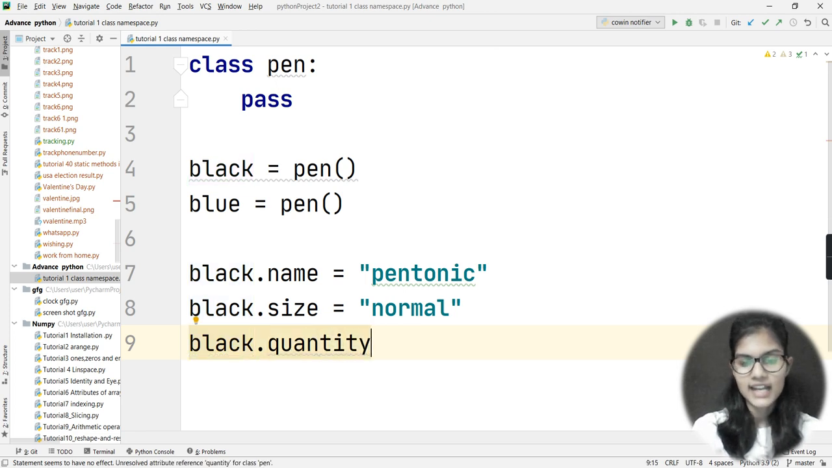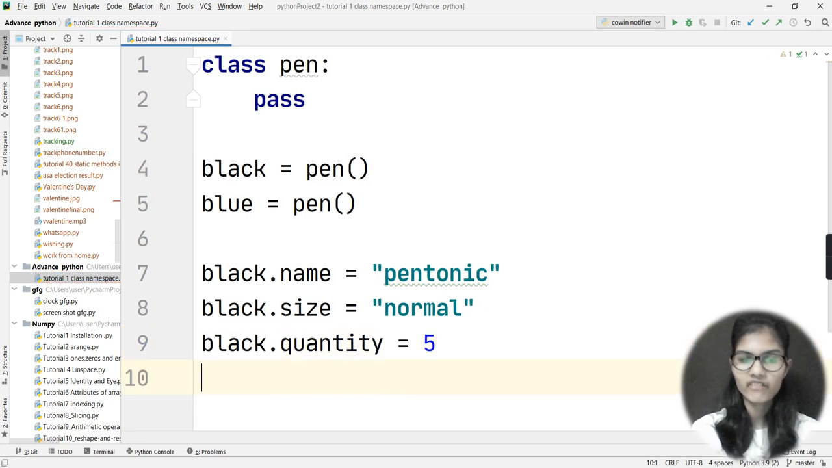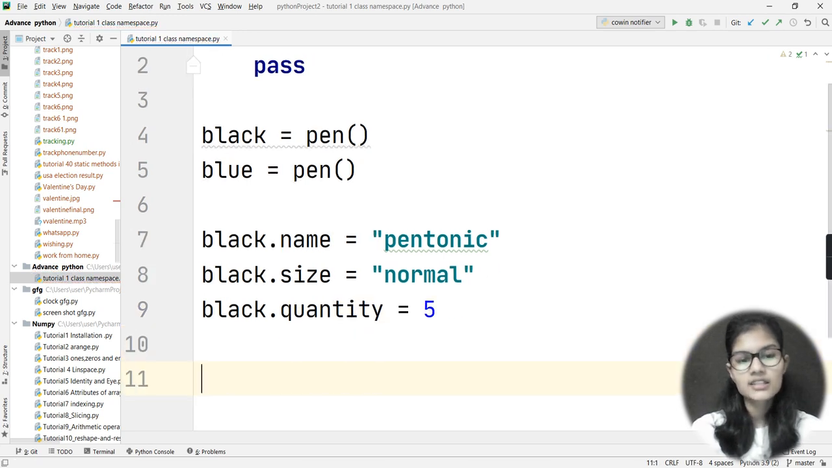Okay, quantity, and I'll be putting one equal to sign, and let's say for quantity I'll be adding here 5. Let's say I have 5 black pens. This is the procedure that I would be following for assigning some attributes to my object. Now the same thing I'll be doing for my blue object also.